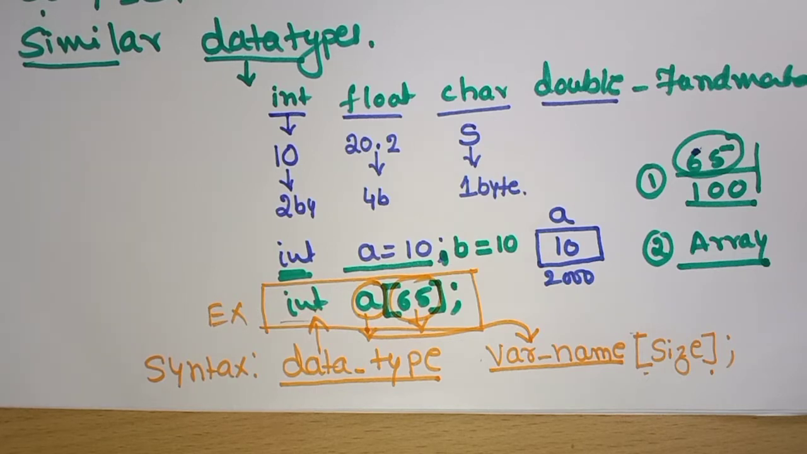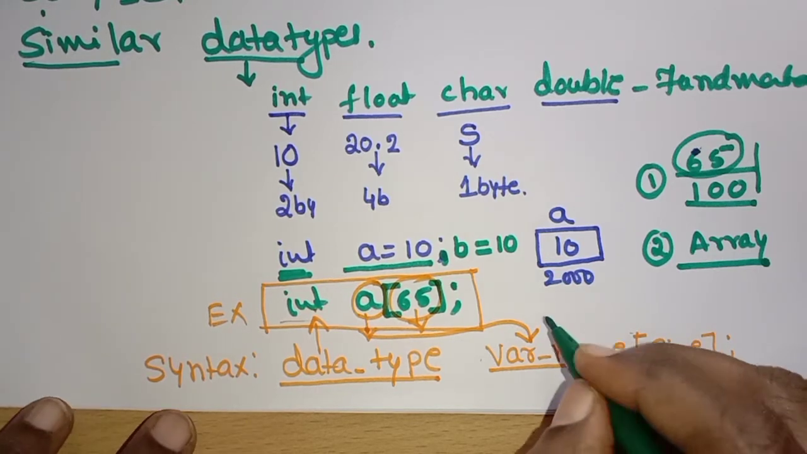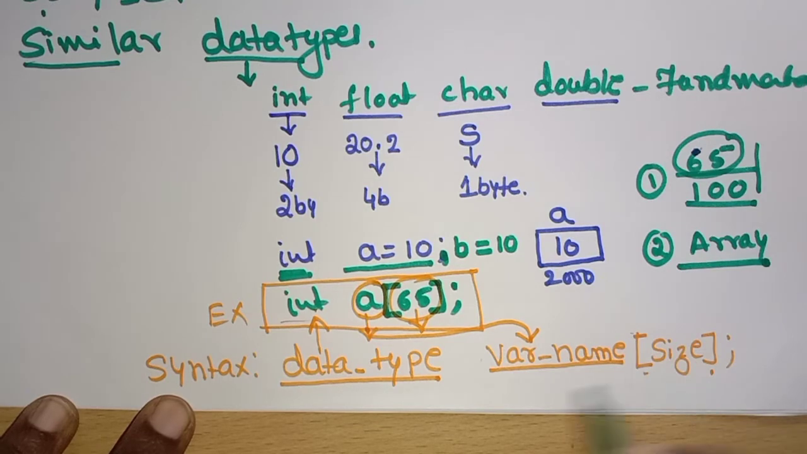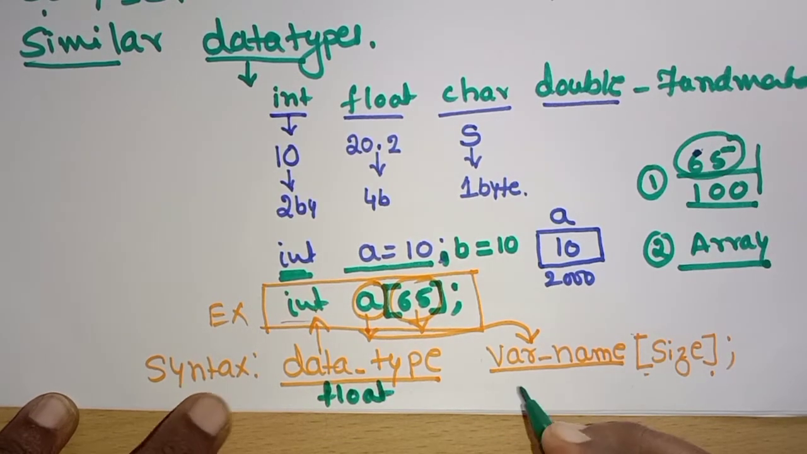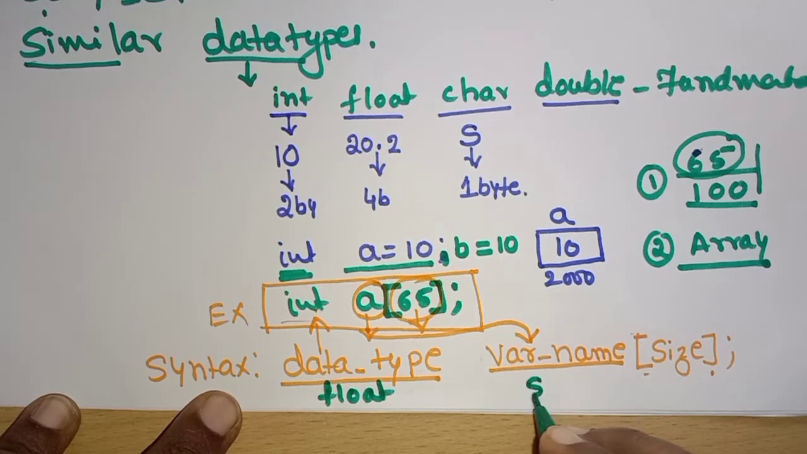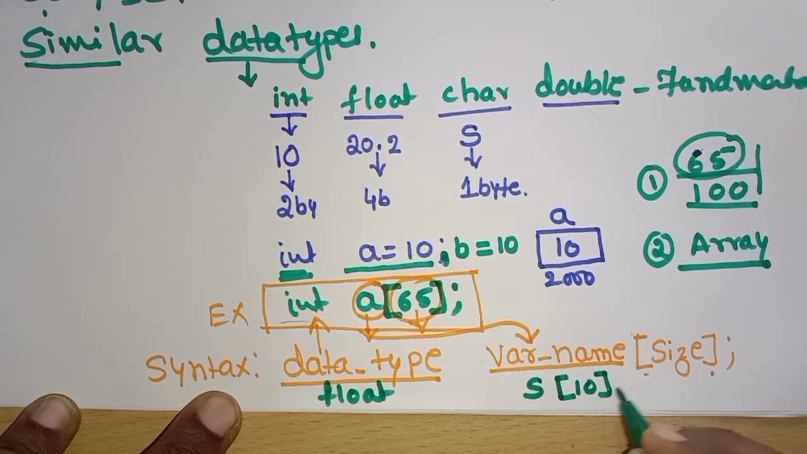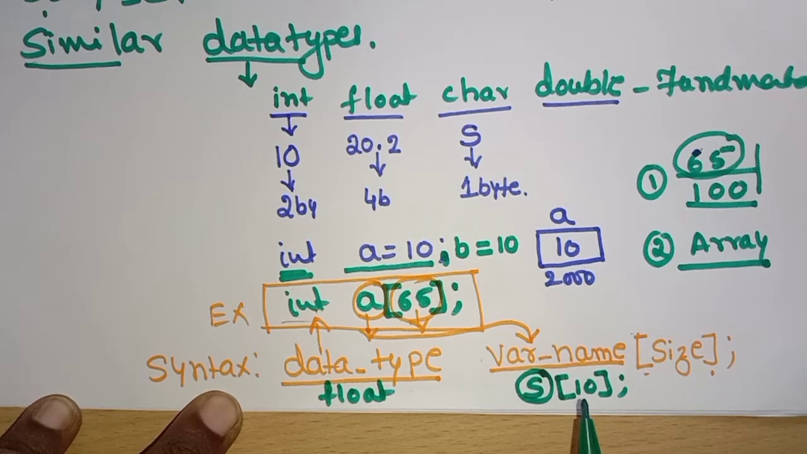Similarly, if I want to read floats, then I declare the data type as float. Let us take the variable name as s and the size as 10. What does it mean? It means the subscripted variable is going to read 10 float values.